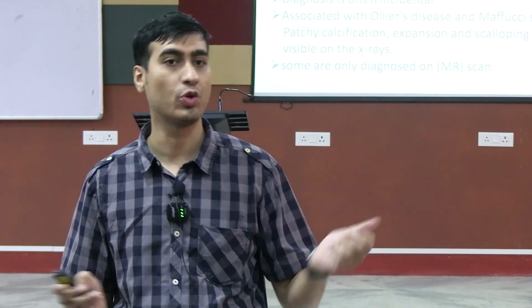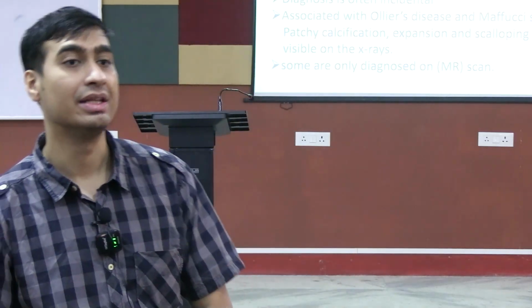These are two different situations, because it is a cartilaginous tumor. Cartilage will show better on an MRI. But if it is a bony tumor, then your CT will show better. Osteoid osteoma can be picked up only on CT. In an osteoid osteoma, if you ask for an MRI, you will miss it. You are not going to find that nidus. That nidus will show only in a CT.